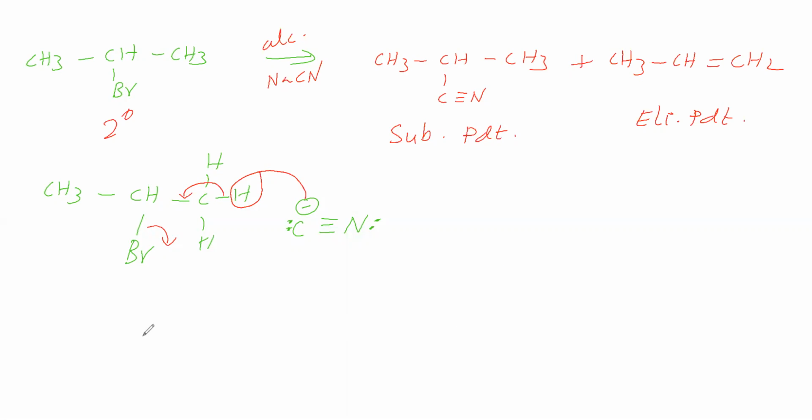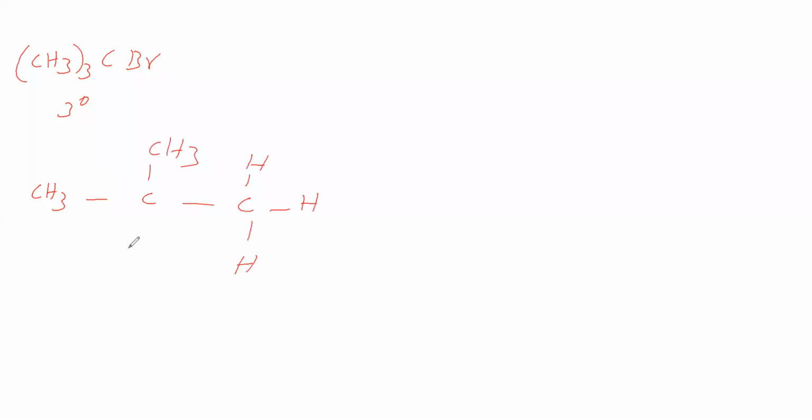Now we will see tertiary alkyl halide. We will take tertiary alkyl halide like this. It is a tertiary alkyl halide. Tertiary alkyl halide mainly gives elimination product instead of substitution product. So now this is treated with alcoholic sodium cyanide or potassium cyanide. So what we will get, we will see. We are taking cyanide.